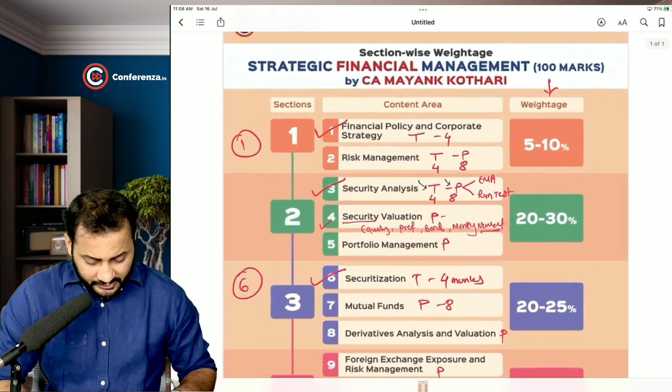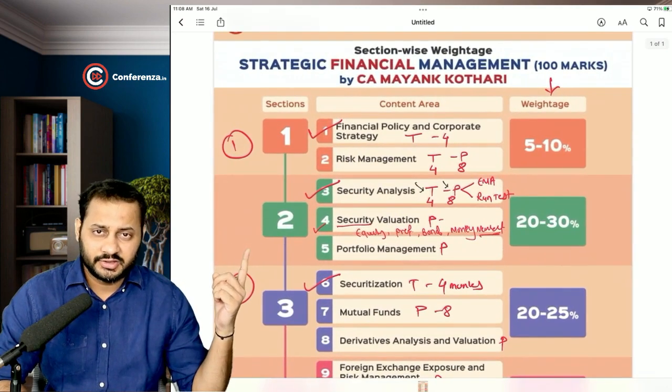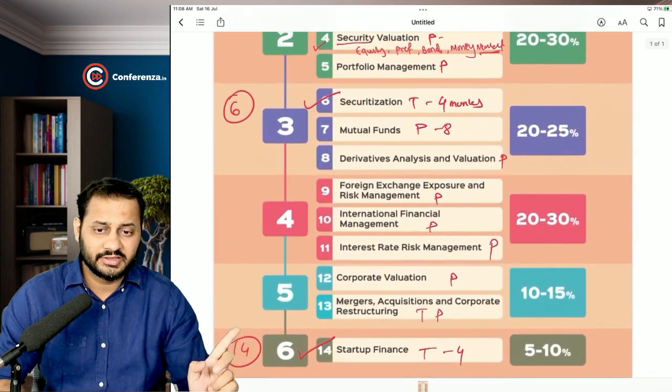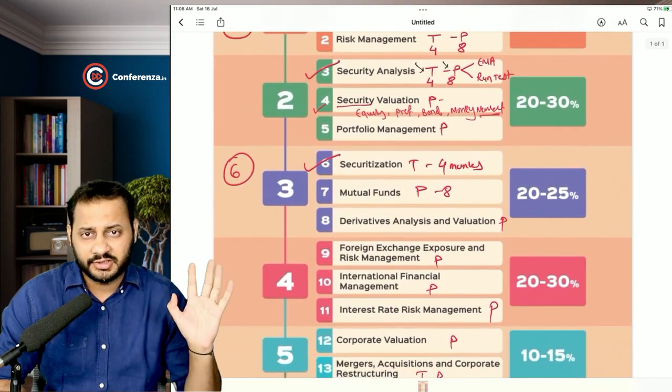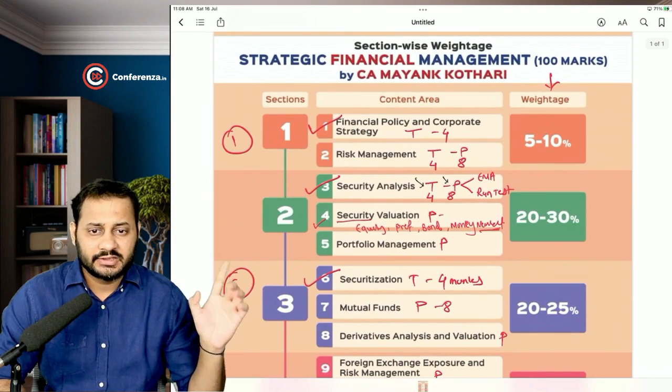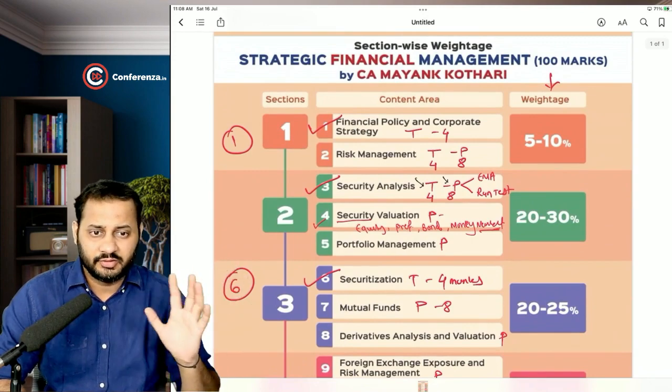So yeah, portfolio management chapter is the last chapter for section 2. There are almost 6 sections, and the second, third and fourth are going to be the biggest sections. So second section's last chapter is portfolio management.